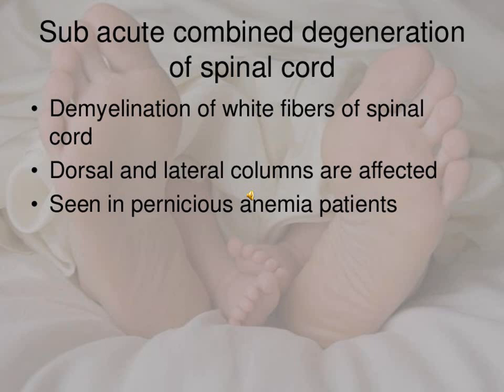So in sensory there is loss of position and vibration sense, and in motor there occurs an upper motor neuron type of lesion. All this can be confirmed by peripheral smear, and by finding the diagnosis of anemia combined with neurological deficit, it is known as subacute combined degeneration of the spinal cord, also known as SACD.